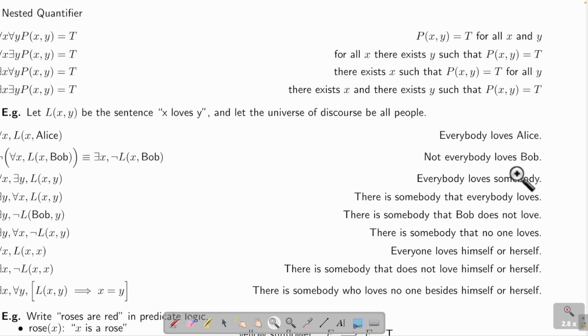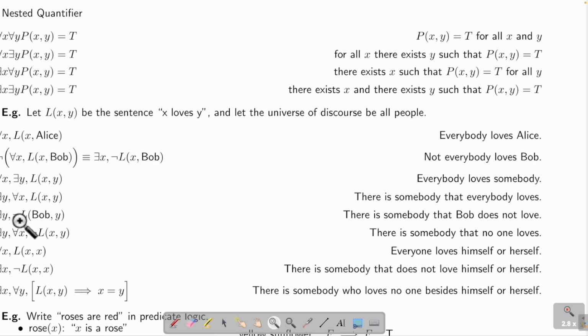Okay? Important. I didn't say the opposite of love is hate, right? It can be indifferent, it can be ignorant, it can be something else, right? So I didn't say there exists somebody who hates Bob. No, I just say not. You see, I just say not. Okay? Let's say this one. There exists Y, negation of L(Bob,Y). That means there is somebody, which is the Y, that Bob does not love.